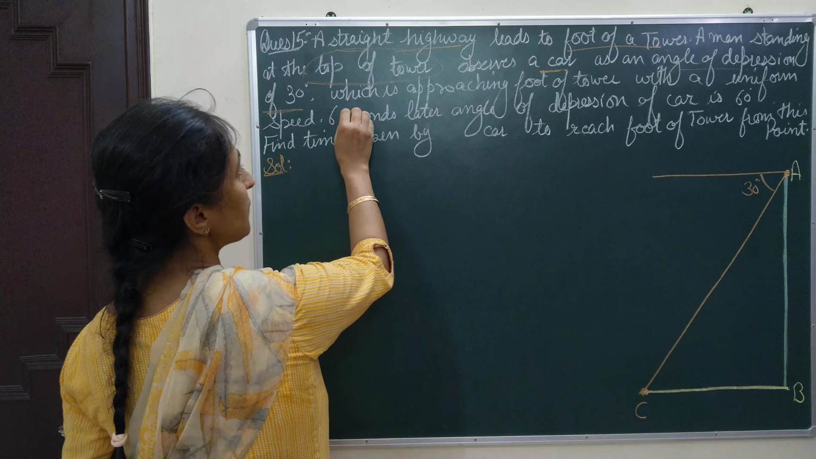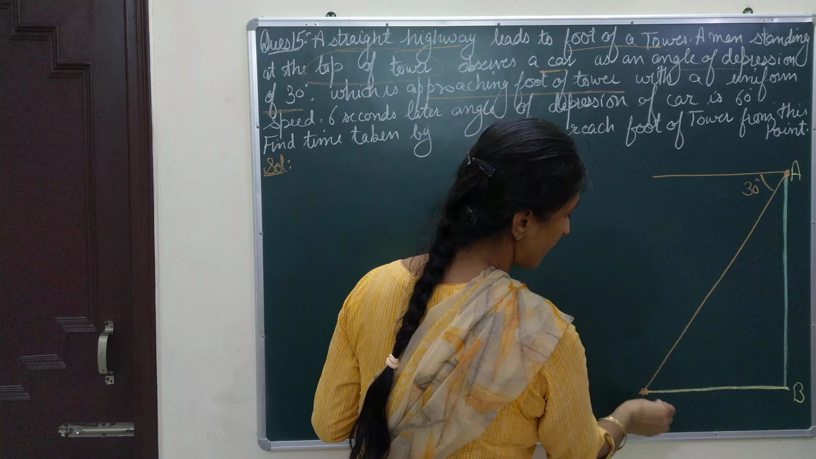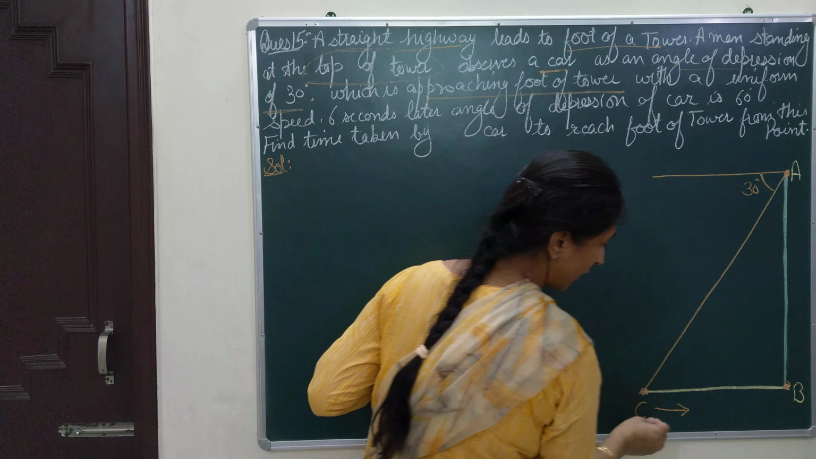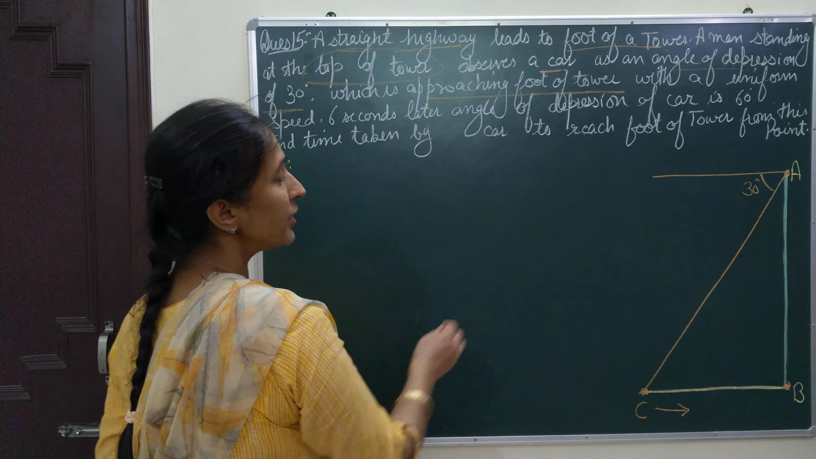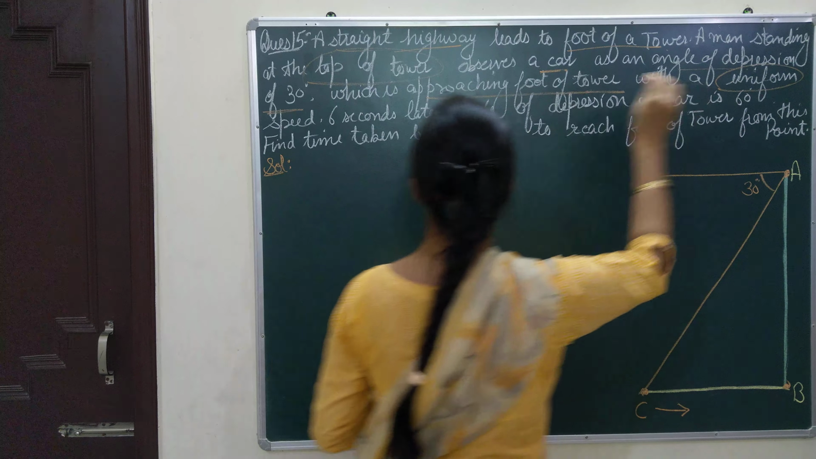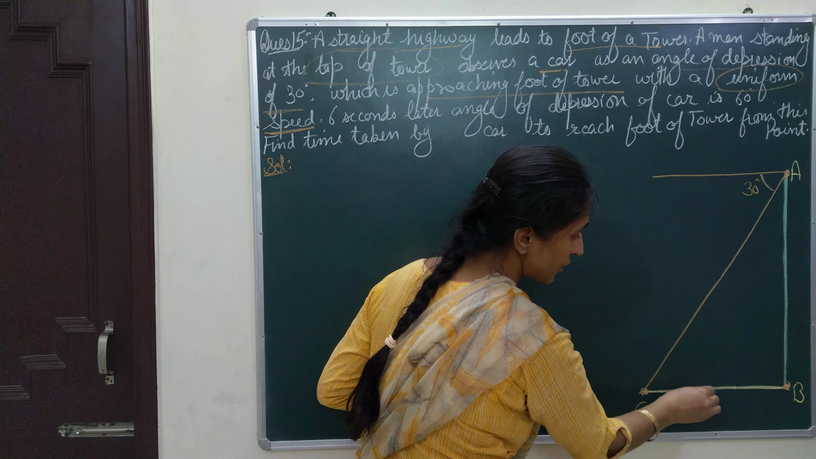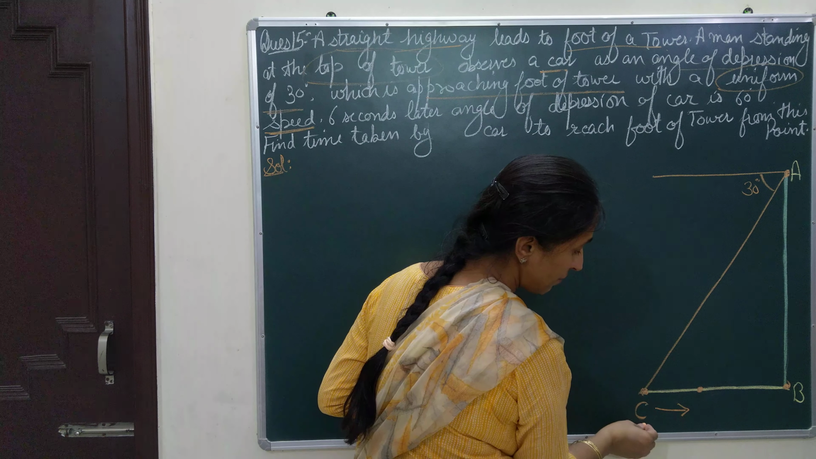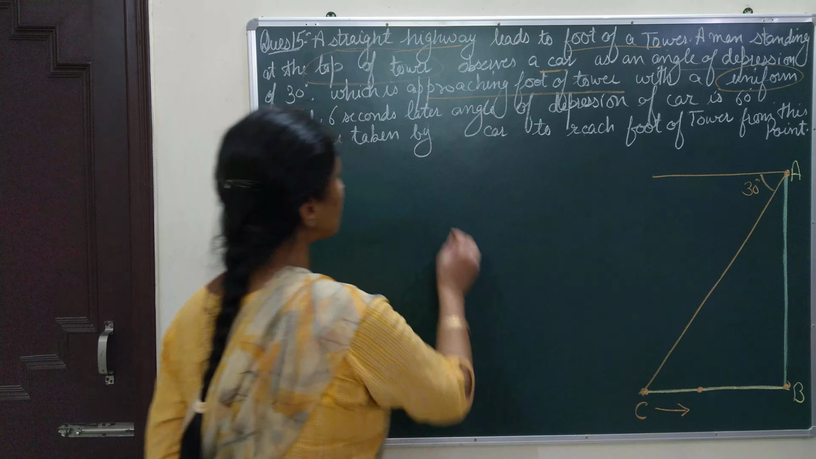Next, the car is approaching the foot of the tower. Here is the foot of the tower and the car is going towards that foot of the tower with a uniform speed. That means the car is running with the same speed. It is not changing its speed. As it was at point C, at the same speed it is running towards the tower.